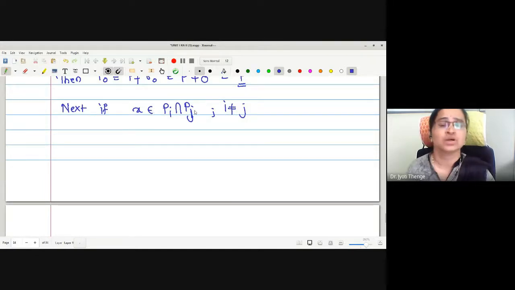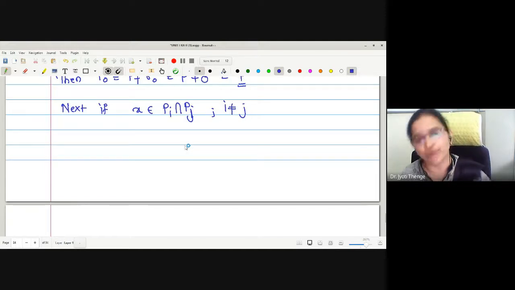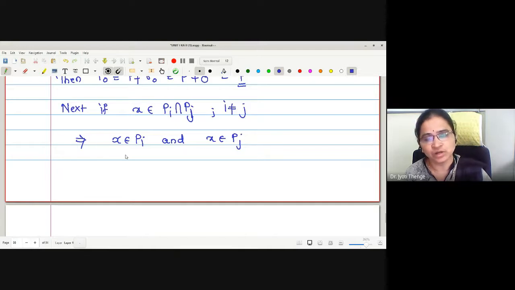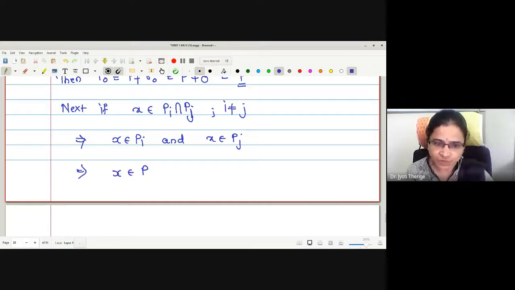That is, the translations which we have found are pairwise disjoint, right? If I take the element in the intersection, can I write x is in Pi and x is in Pj? It has to be present in both sets, Pi and Pj. But what is Pi we have defined? Pi we have defined as P sum modulo 1 with Ri.